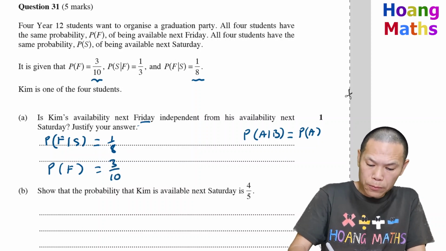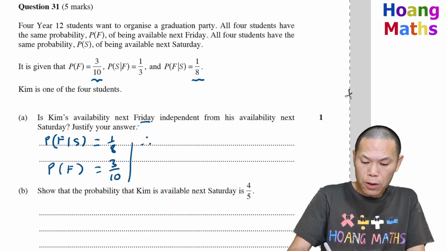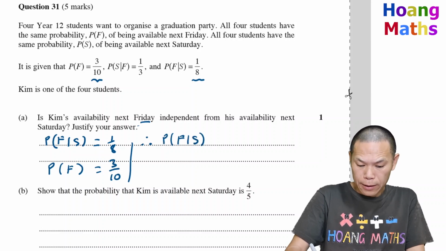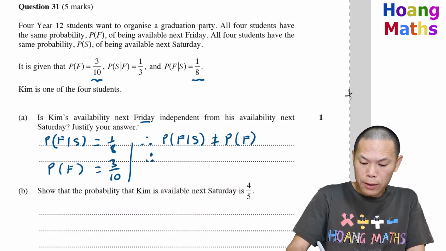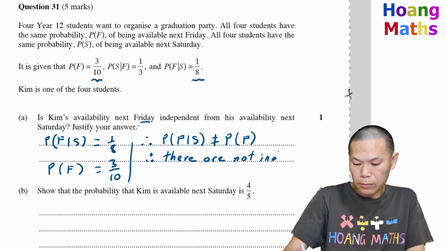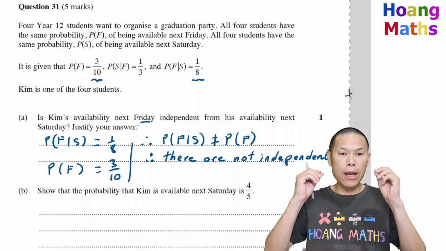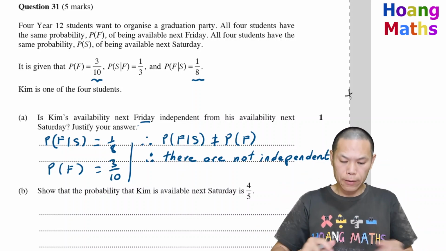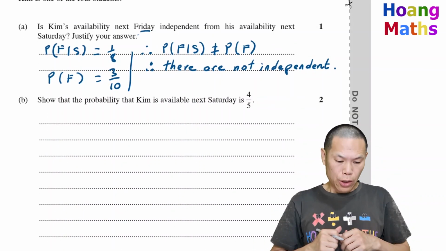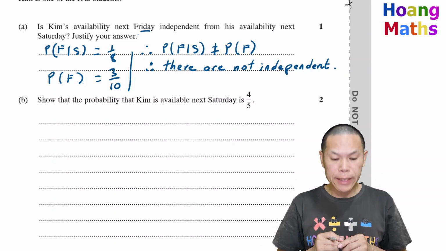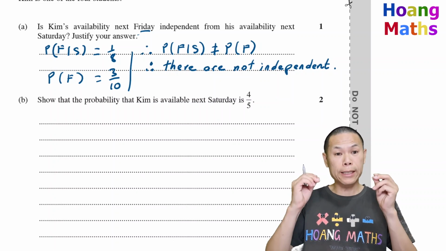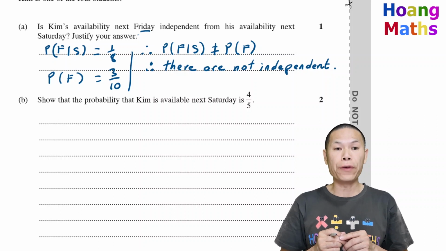So therefore, the probability of F given S is different from the probability of F. So there you go, they are not independent. Part B: show that the probability that Kim is available next Saturday is 4/5.